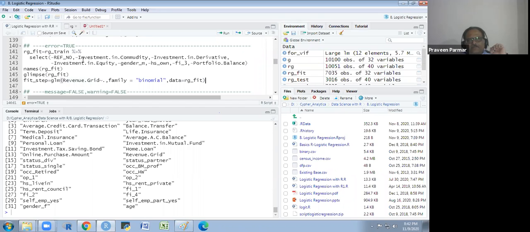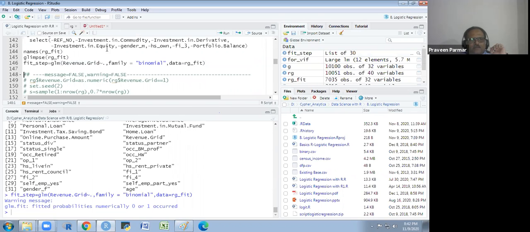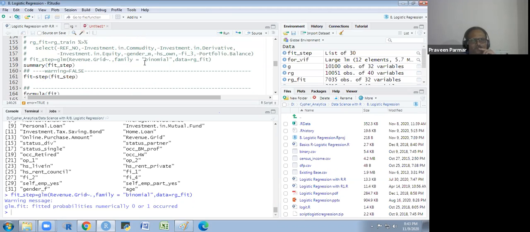I take this data and run it, and binomial will fit it with the generalized linear model. Binomial will provide us the output as a probability, 0 to 1.